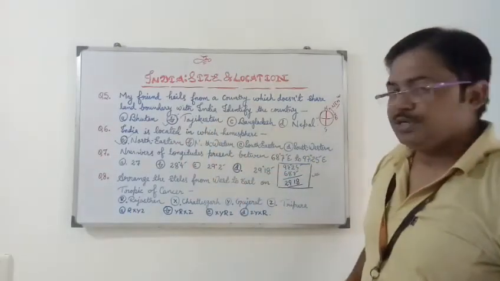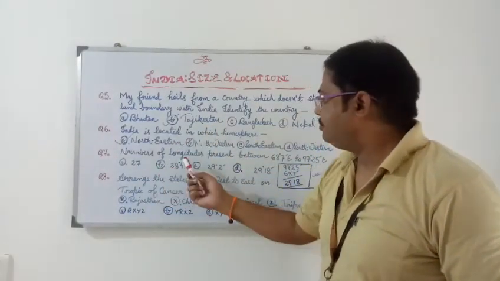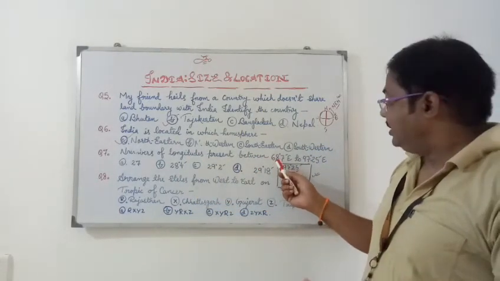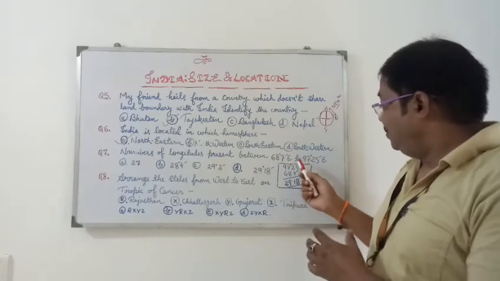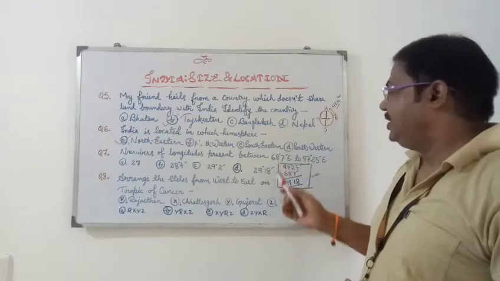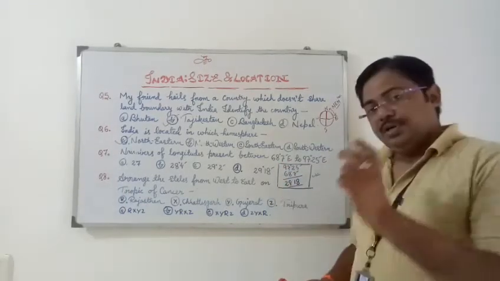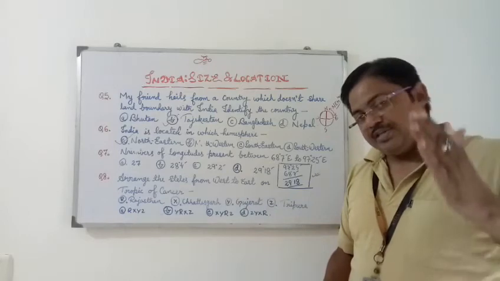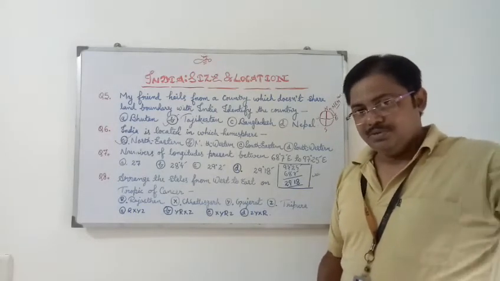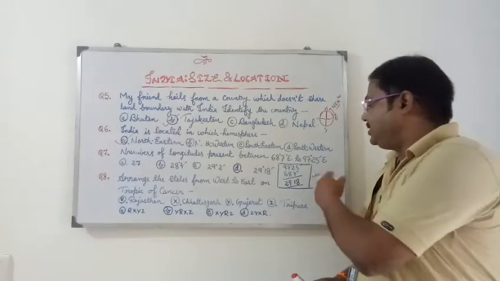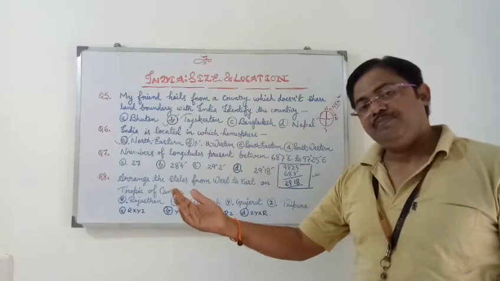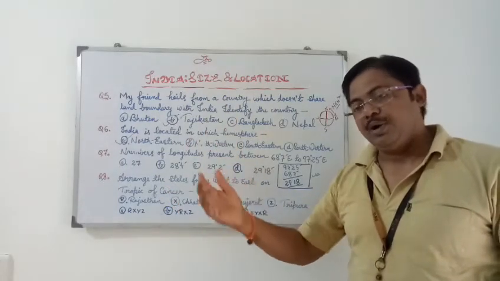Now the next question is question number 7. Numbers of longitudes present between western point 68 degrees 7 minutes east to eastern point 97 degrees 25 minutes. 68 degrees 7 minutes east is a longitude which passes extreme west, touches Jamnagar, located in Gujarat. Thereafter 97 degrees 25 minutes east passes extreme east of our country, just touching Teju, located in Arunachal Pradesh.